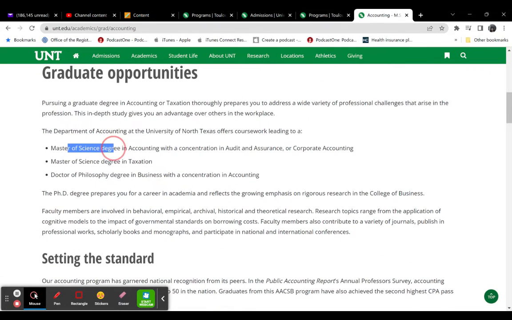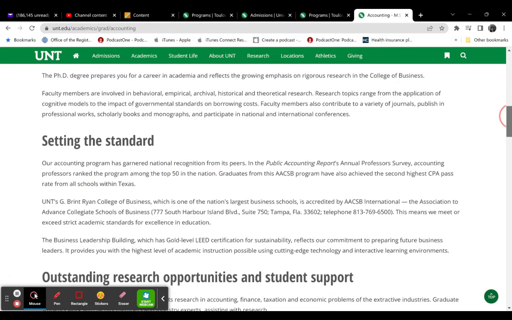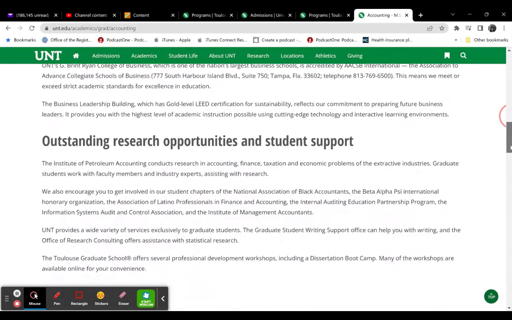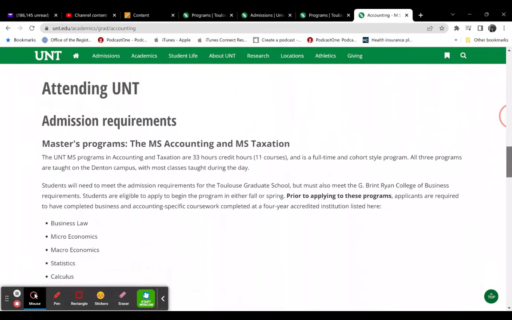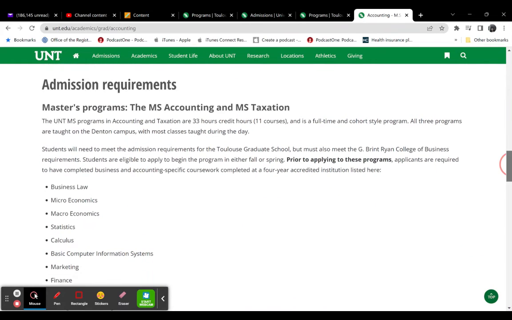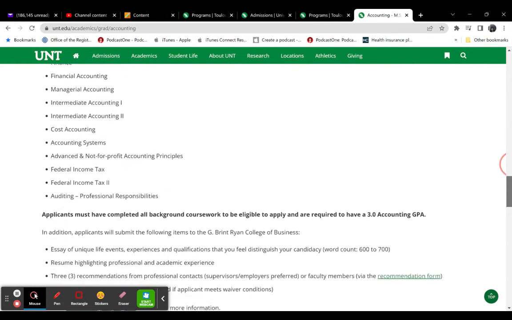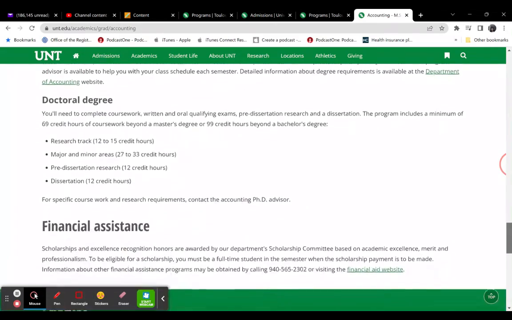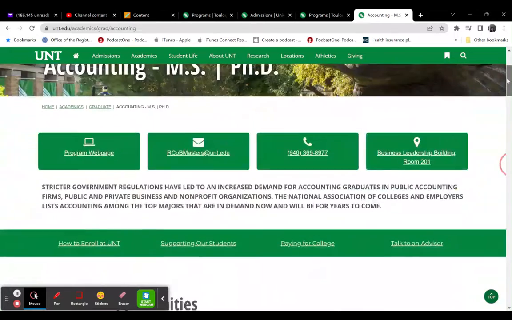So Master's of Science in Accounting, Master's of Science degree in taxation, and then a PhD in business with the concentration in accounting. And then you have a lot of information about reports, national recognition, research opportunities, what the admissions requirements are in terms of getting into the program. So you get a lot of information here that you could summarize and then assess and then reflect on. Financial assistance. So let's go back.